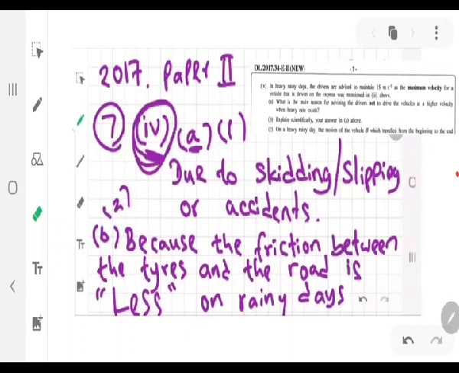All right, so this question. The first part of the question has a small story in it. Let me read it out for you. In heavy rainy days, the drivers are advised to maintain 15 m s^-1 as the maximum velocity for a vehicle that is driven on the expressway mentioned in number 3 above.